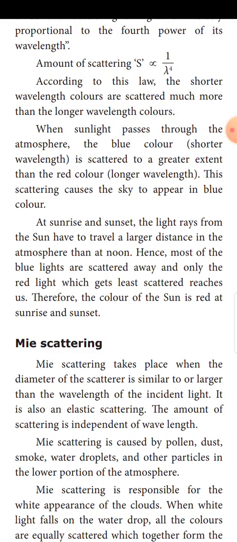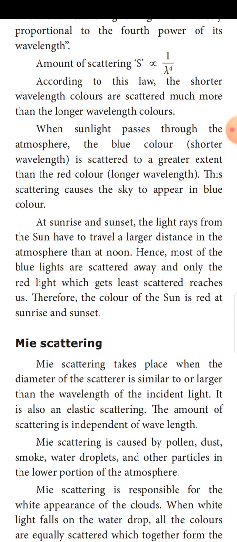At sunrise and sunset, the light rays from the sun have to travel a larger distance in the atmosphere than at noon. Hence, most of the blue light is scattered away and only the red light, which gets least scattered, reaches us. Therefore, the color of the sun is red at sunrise and sunset. Why is the color of the sun red at sunrise and sunset?